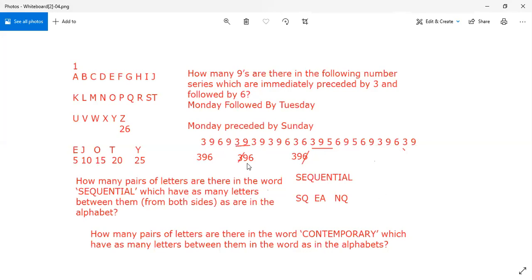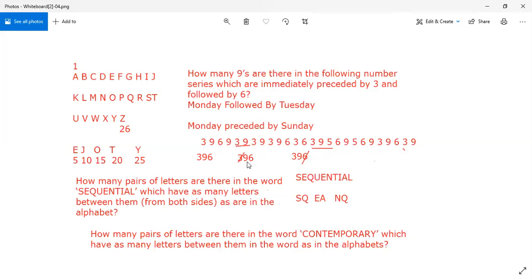Now suppose they change the question and ask how many nines are there in a number series which are not preceded by 3 but followed by 6. So you write like this: how many 9s not preceded by 3, so I have crossed it, and followed by 6. So you just look for 96, but 3 shouldn't come before that. So I can't take this 96 because 3 is coming, but I can take, let us see which 96 I can take.